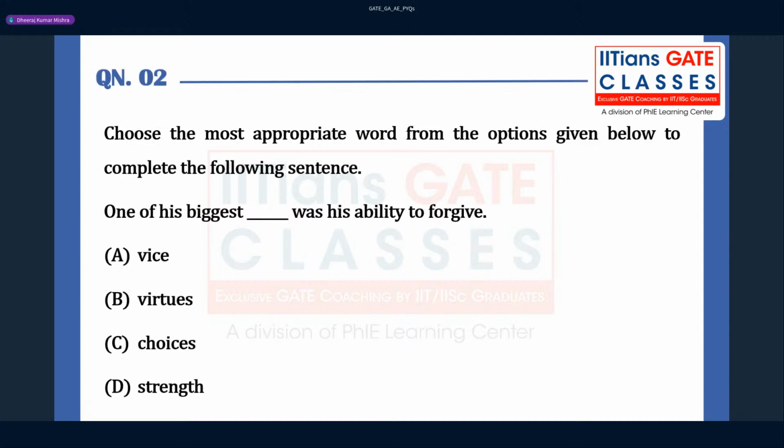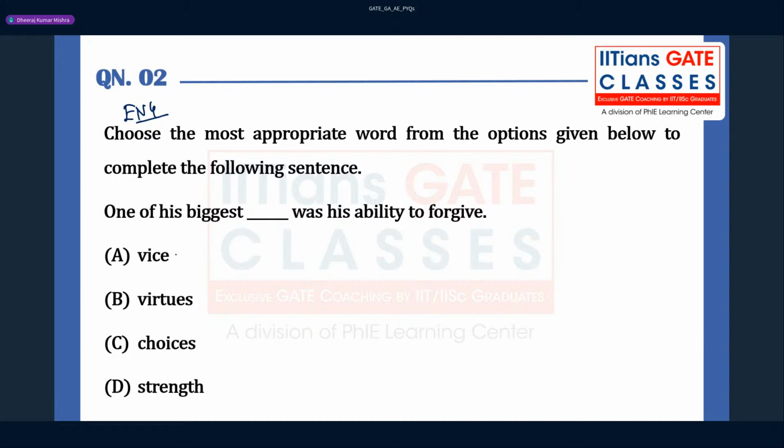This question is again from English. You can see here 2 mark, 1 mark, and this is again for 1 mark. Choose the most appropriate word from the options given below to complete the following sentence. Guys, can you comment on the chat box which answer is going to be correct here? One of his biggest dash was his ability to forgive.